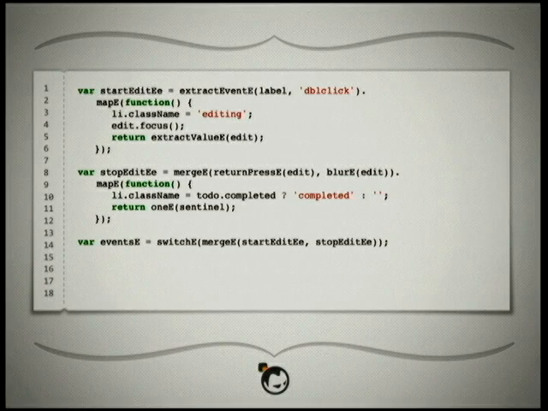To provide a little bit more complicated example, this is the idea of switching, where you want to change how the system is going to operate over time. We're going to have a start event, which is basically going to extract events of something being clicked, and we're going to map it to something which is going to return event streams of the value of a particular edit box.